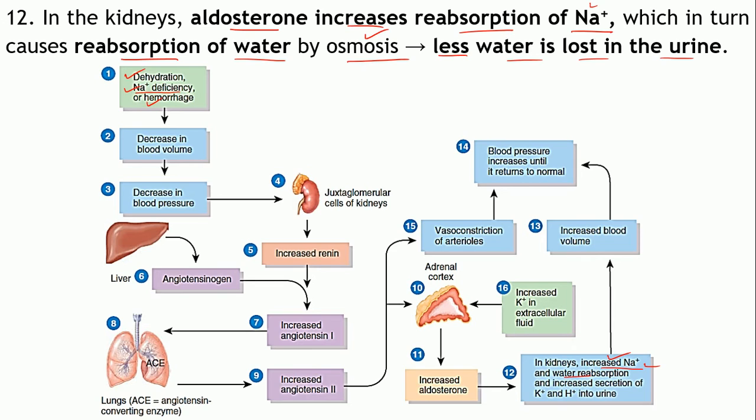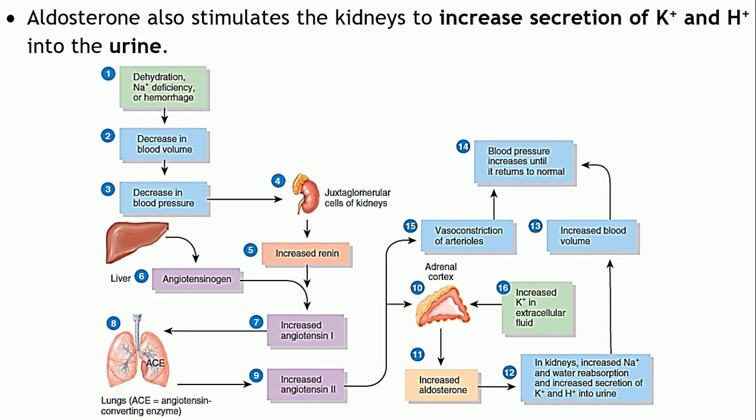Apart from that, in the kidneys, the secretion of potassium and hydrogen ions is also increased. We have seen that all these changes have taken place: aldosterone has promoted the reabsorption of sodium ions and water, and increased the secretion of ions like potassium and hydrogen.